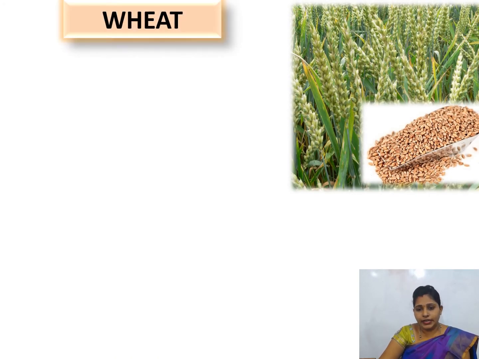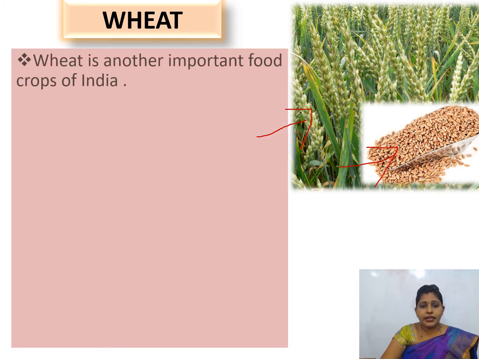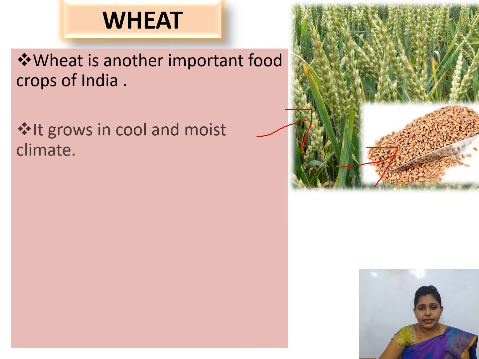Next is wheat. Here you can see wheat in this picture. Wheat is another important food crop of India. It grows in a cool and moist climate.